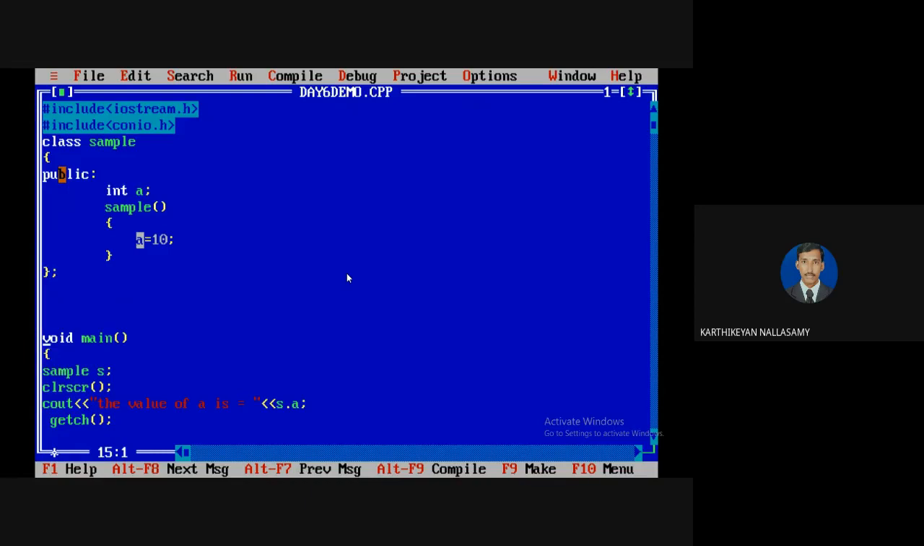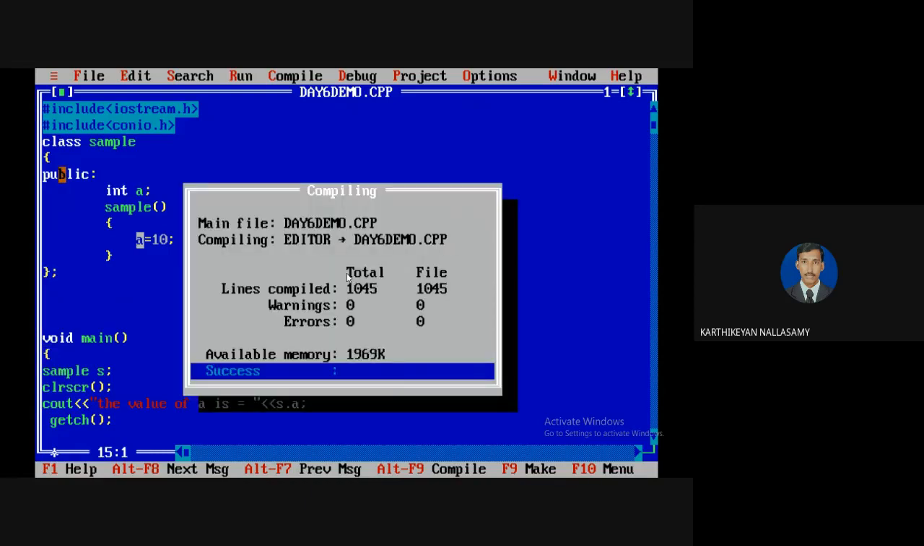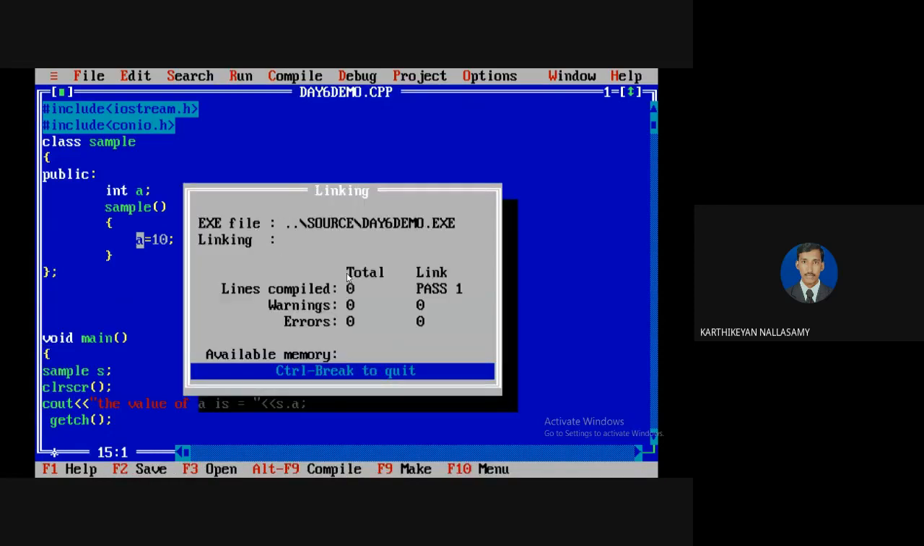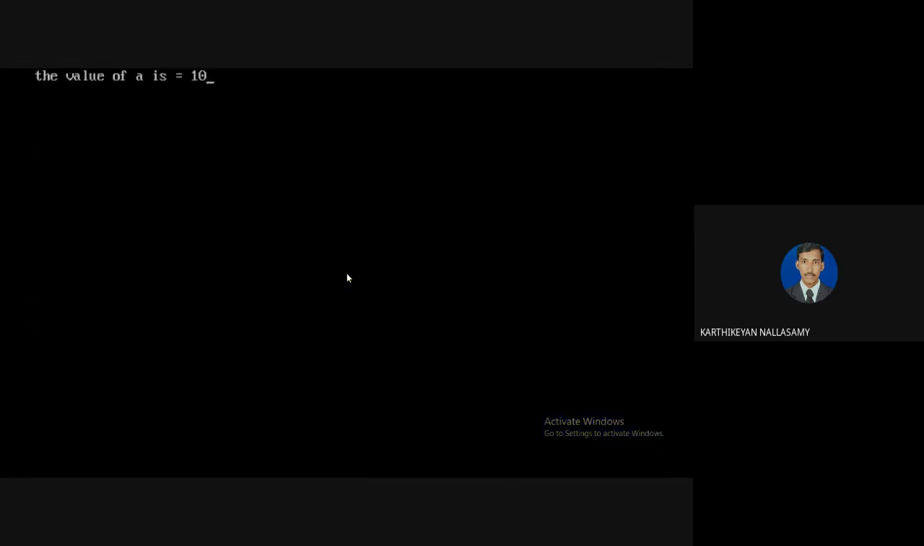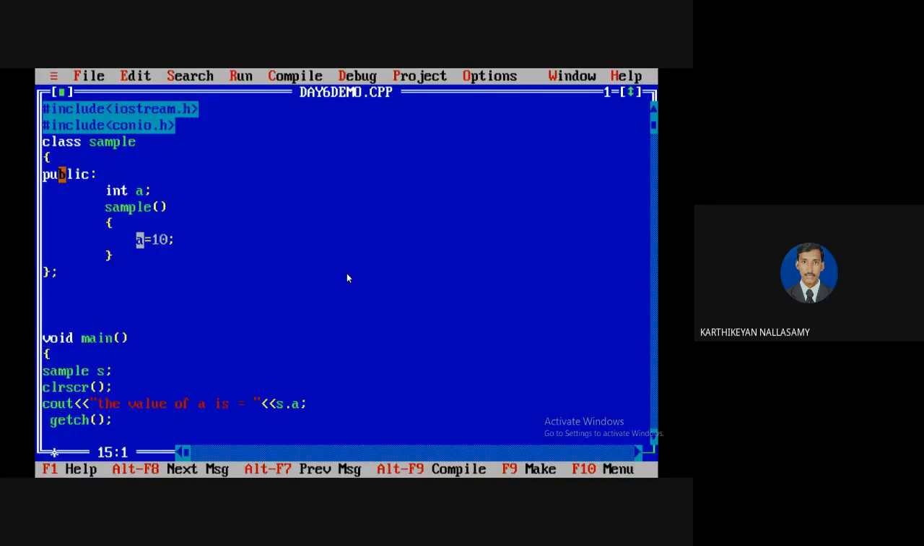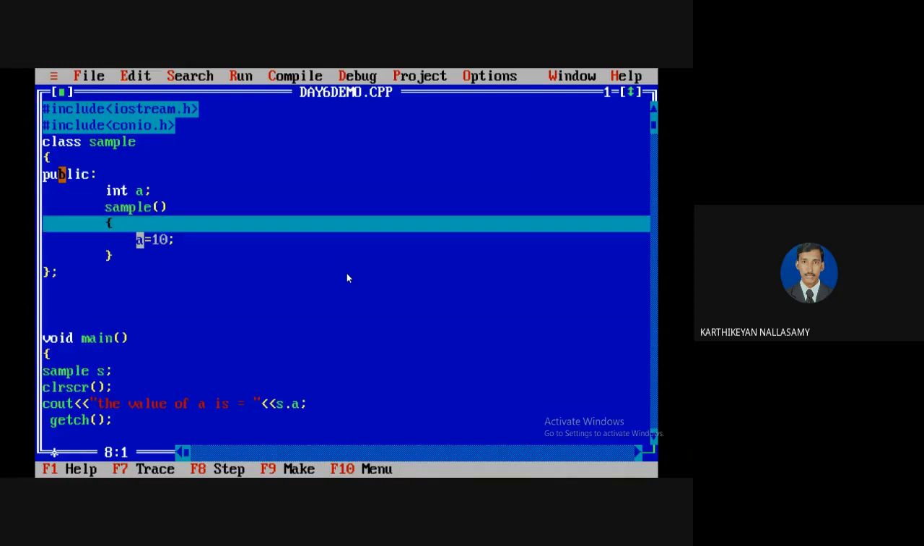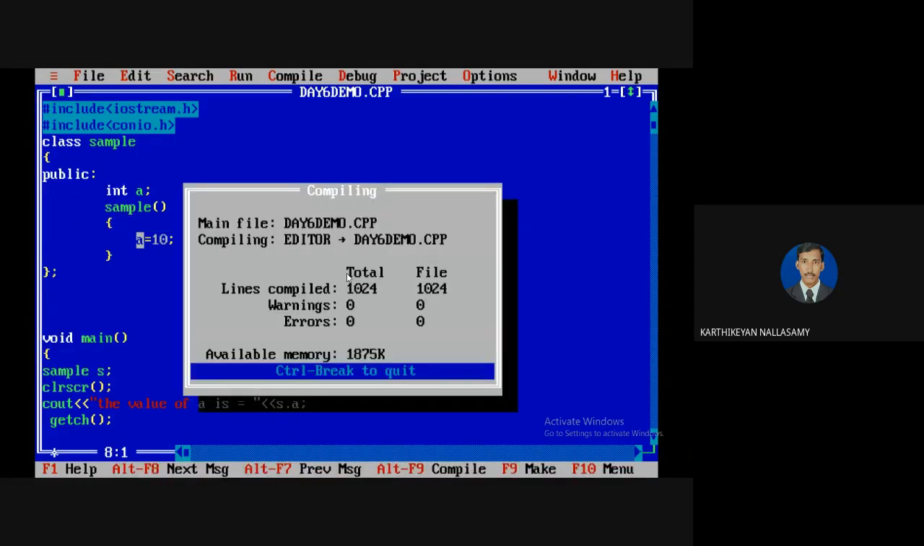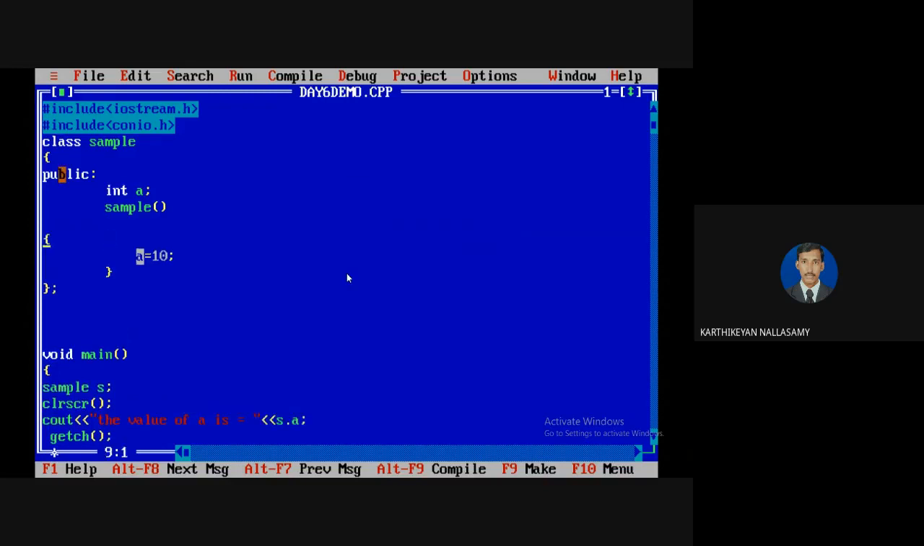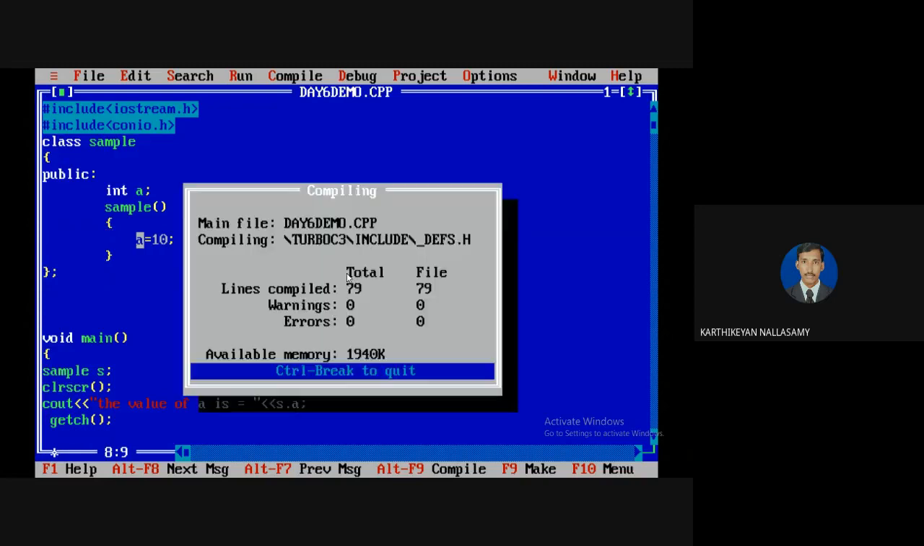I told you that the constructor is invoked automatically. So let us compile, and I am going to run the program. So this is 10. Now we are tracing the program by pressing F7. I am going to press F7. We know that at the time of creating the object itself, the constructor will be invoked. You can compile it yourself.